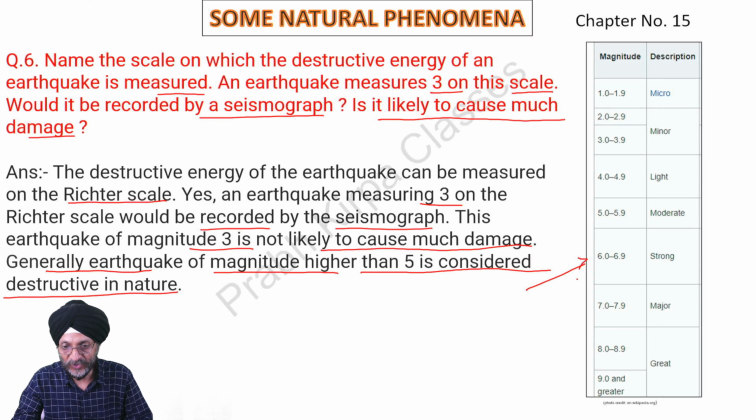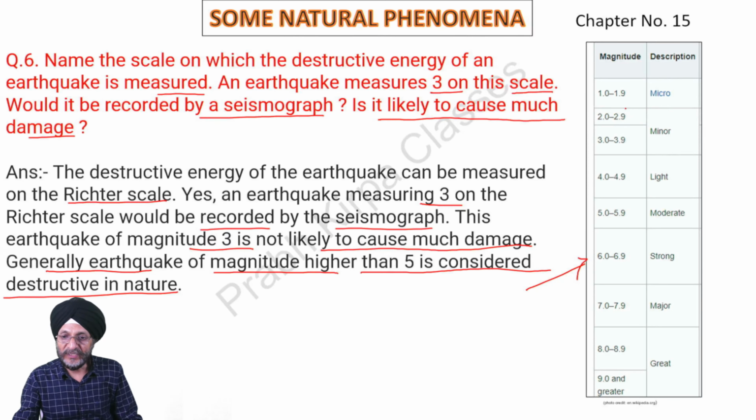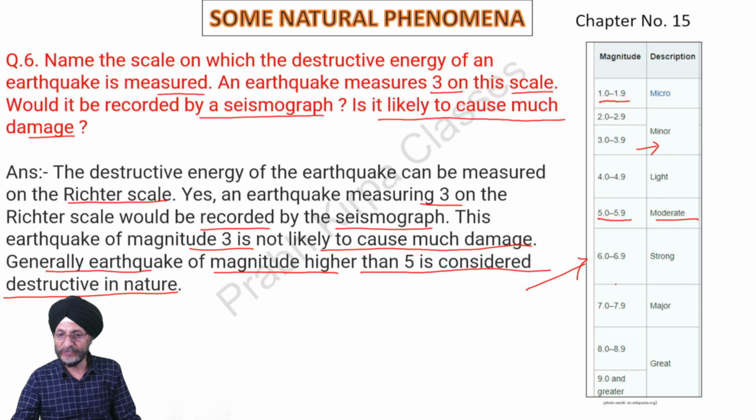Here we have shown the ranges of the magnitudes of the earthquake and the classification of those. For example, if an earthquake is between 5 to 5.9, it is considered as moderate.